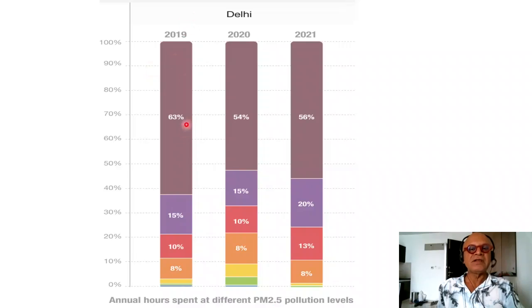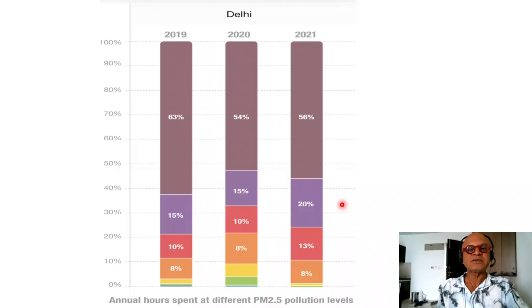So 2019 was at 63% for Delhi here, and this is basically a percentage of people spending time in PM 2.5 pollution levels, which went down in 2020 because of COVID, but it's inching up again by 2021 and probably is going to keep going up as the pandemic disappears.